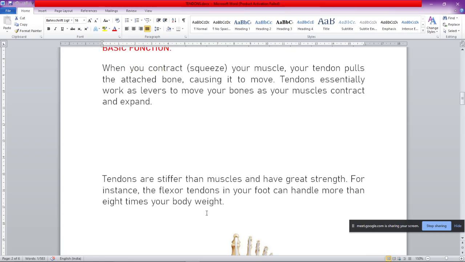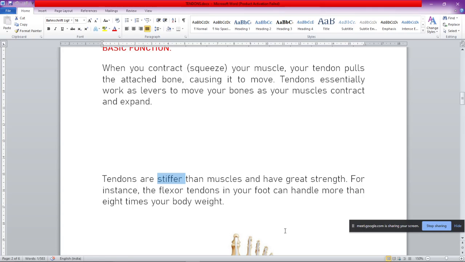Now, tendons are stiffer than the muscles. They are stiffer, and they have great strength, as much of the force is given to the bone by the muscles, so they should be strong enough to pull a load up or to drag a force opposite to the direction of the body movement.